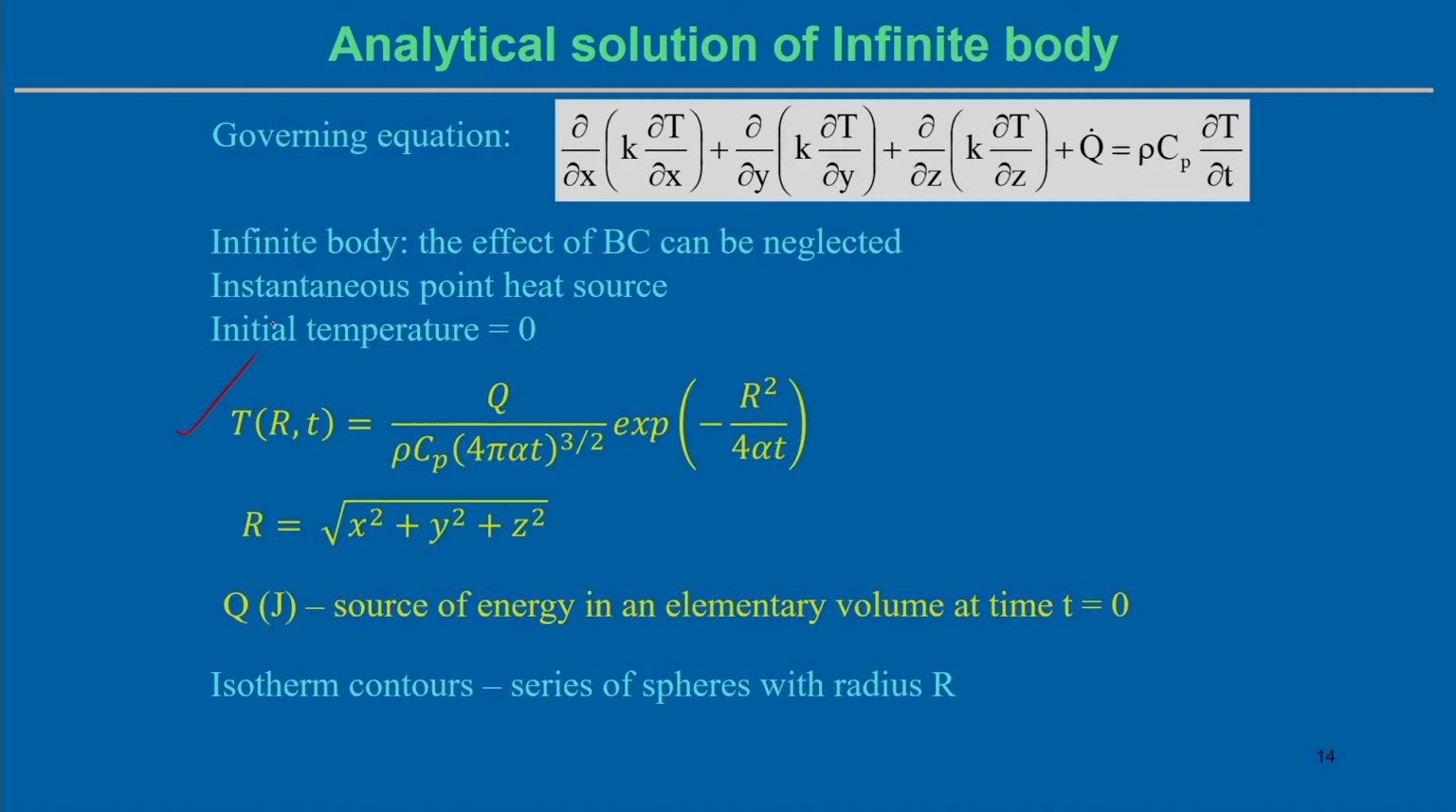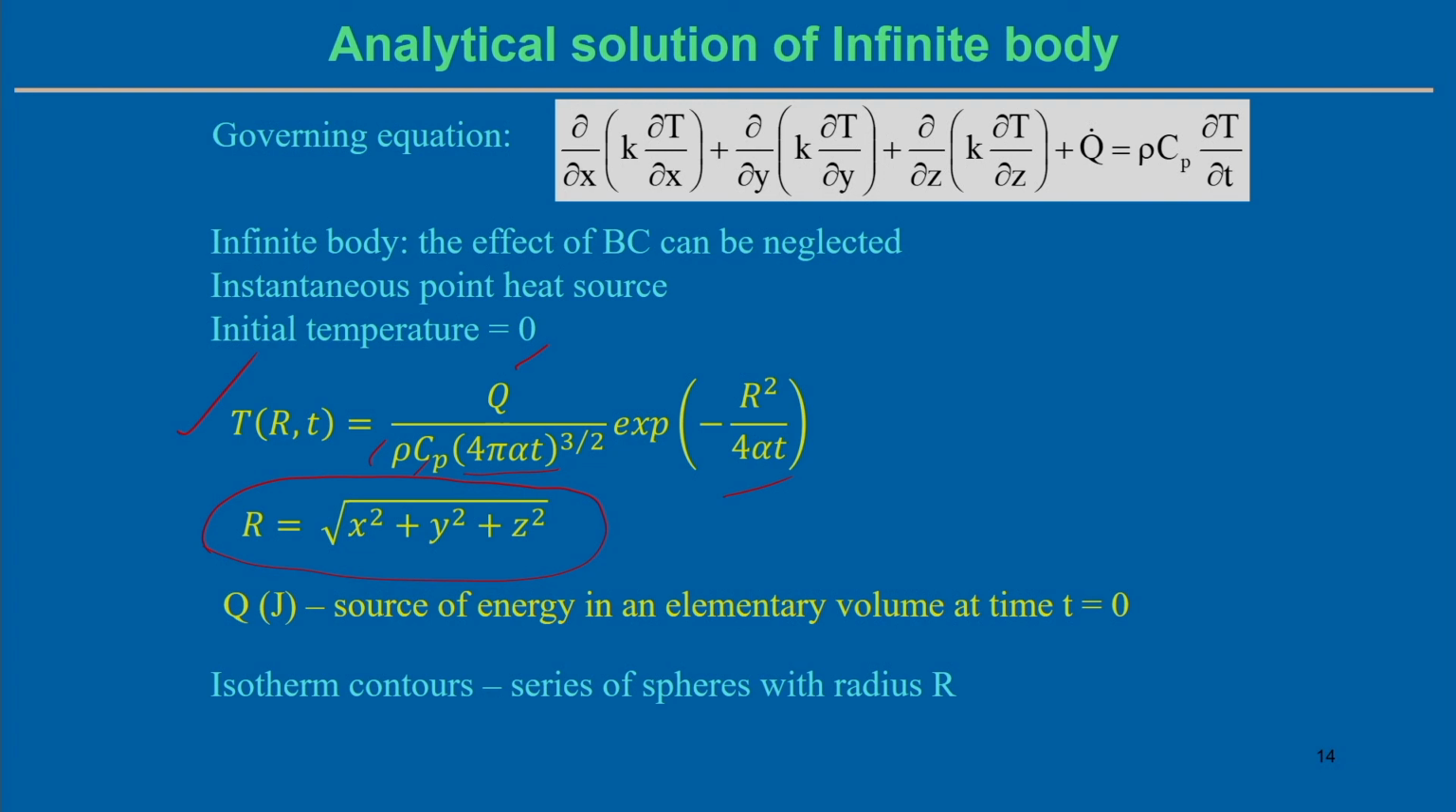Then we can get the temperature distribution solution from this governing equation in this way: T at the radial distance r from the particular reference point, where r equals root over x square plus y square plus z square. In terms of r, the solution is q by rho Cp, where rho is the density and Cp the specific heat, and 4 pi alpha t, where alpha is the thermal diffusivity and t is the time variable, times exponential of minus r square by 4 alpha t. So, we can reach this kind of solution with this particular assumption. Now, in this case Qj represents the source of energy in an elementary volume at time t equal to 0.